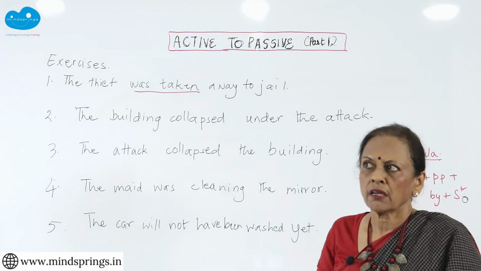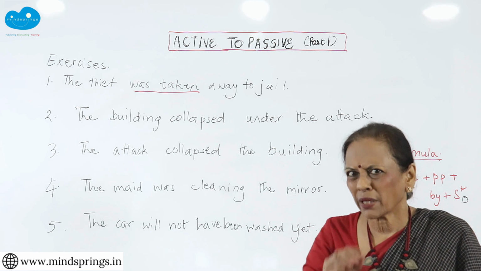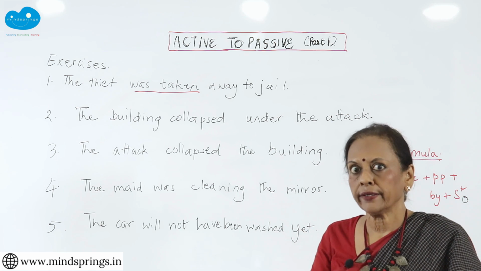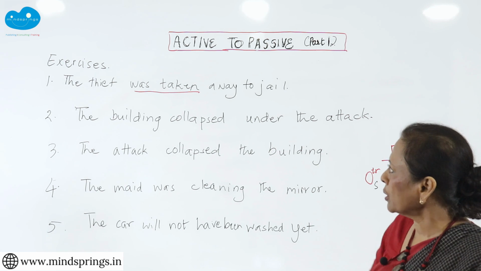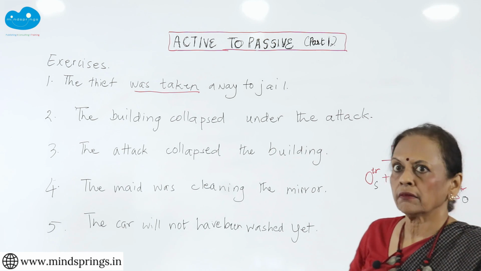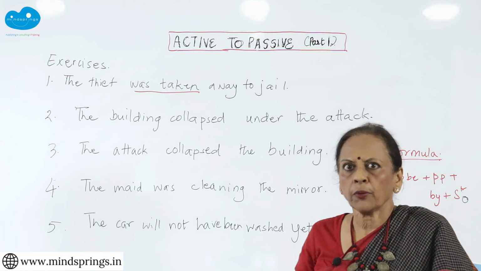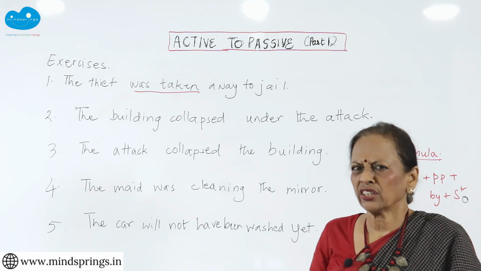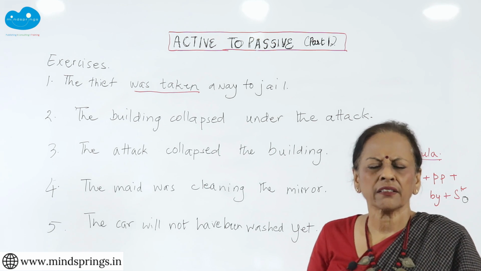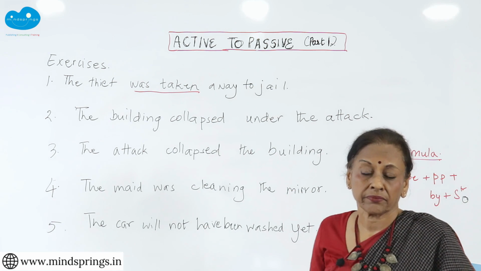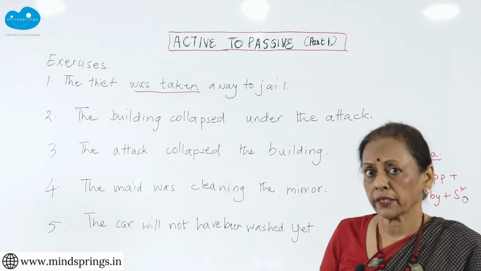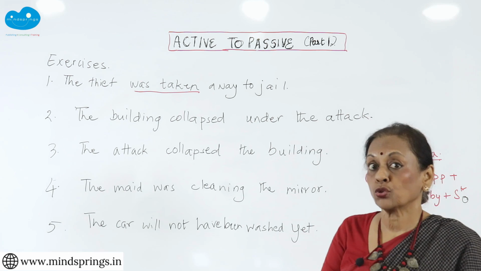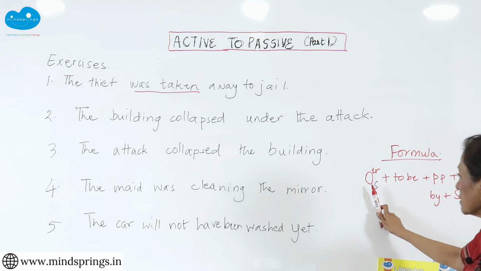The thief was taken. Now if you are taken, you have to be taken by somebody, right? Put a by after the verb. If you are in doubt, put a by. So I am going to put a by there. The thief was taken by the police, by the cops, by the judge, it can be anybody, by the jailer. So I can put a by. If it was an active sentence, I will not be able to put a by. So I know it's a passive sentence. See, that easy.